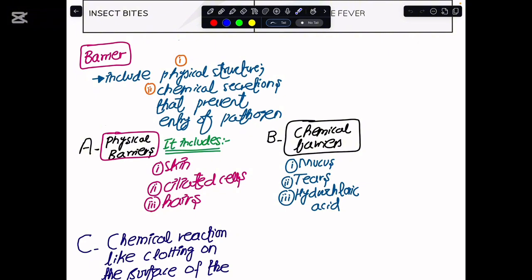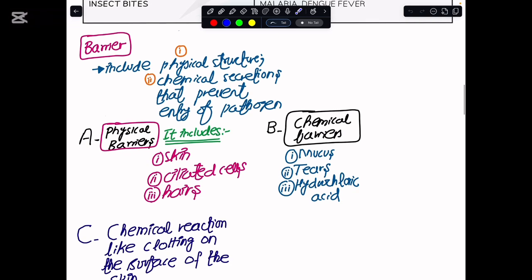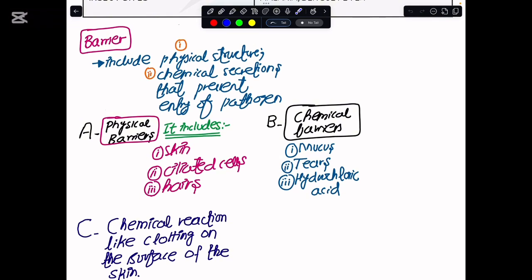And by the barriers, what we mean is that there would be some structures in our body, and they would be physical structures, or a kind of mechanical barriers that would not allow the pathogen to enter into your body. Our body also has an ability to produce some chemical secretions, and they are the chemical barriers, and they again would not allow the entry of the pathogen. And there is a third situation, that on the surface of your body, some chemical reaction would be happening, like clotting, and that again would not allow the pathogen to enter into your body.